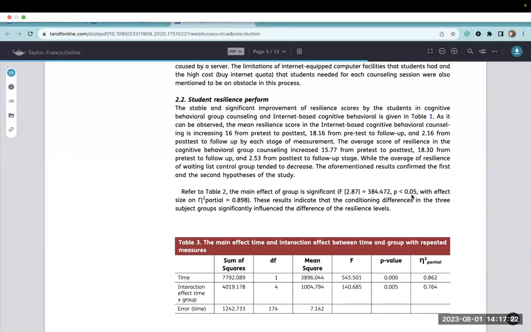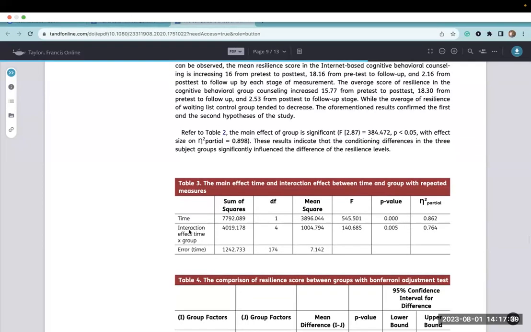Again, I do think it would be more accurate to report this p-value as p less than 0.001, and noting that this p should also be italicized. And then it provides the effect size, and I would say with a large effect size of, and give the results. Here's the time, and they also looked at the interaction effect.